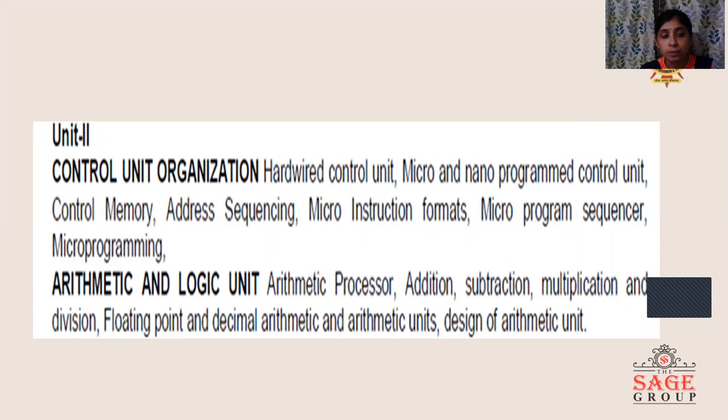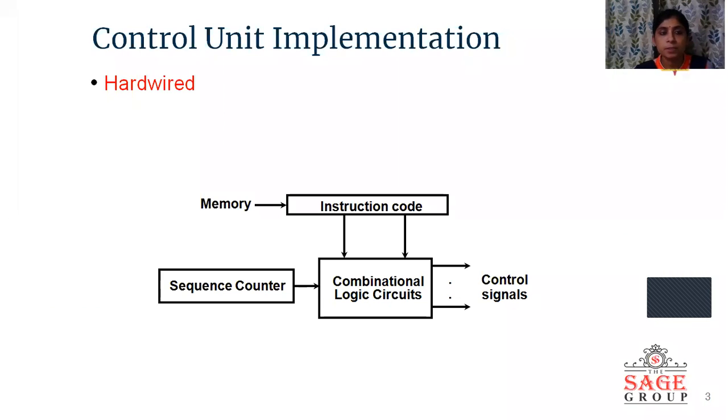And in case of arithmetic logic unit, we will discuss the fixed point sign magnitude algorithms and floating point numbers algorithms. So in this lecture we are discussing the control unit implementation, hardware type. This is the diagram of hardwired control unit. In this, the instruction code is fetched from the main memory and given to the combinational logic circuits.